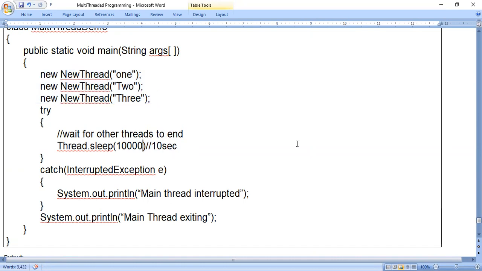If I make it sleep for only 1000 milliseconds, then after executing the first thread, program control may again come to the main thread, again go to the second thread, again come to the main thread, again go to the third thread, and come back to the main thread. This should not happen, because we will not come to know exactly how it is working. It will be a little confusing. So we make the main thread sleep for 10 seconds. During that time, let these 3 threads execute simultaneously, with a 1 second time gap between the threads. After 10 seconds, the program control will come to the main thread.